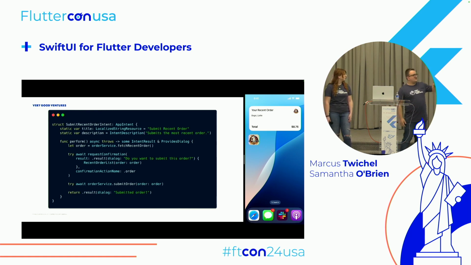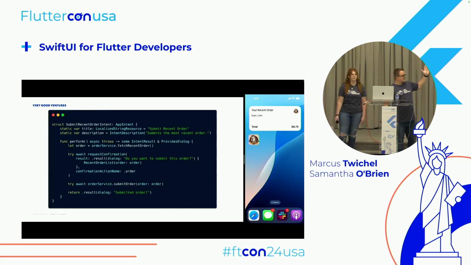This is an async function that can throw, so you can do anything in here. In our case, we're fetching the most recent order from Firebase. We're giving that request confirmation dialog just to make sure you want to submit that order. See a recent orders list in there? That is actually just another SwiftUI view, so you can have custom views in those dialogs. And then, assuming that it succeeds, we'll submit the order, in our case using Firebase, but it could be whatever logic you have, and then we give a resulting dialog.